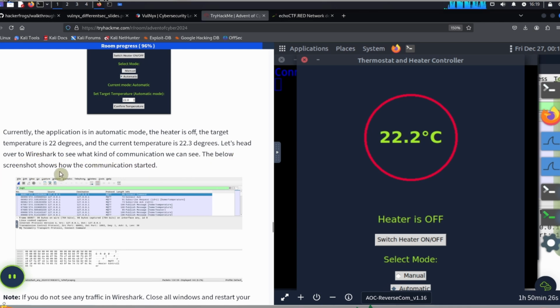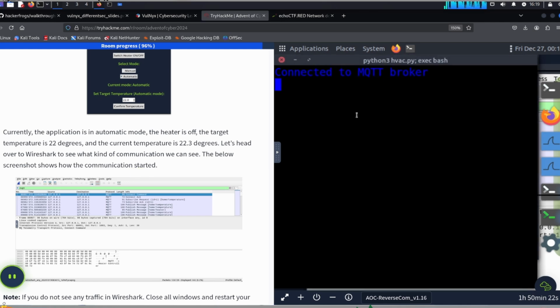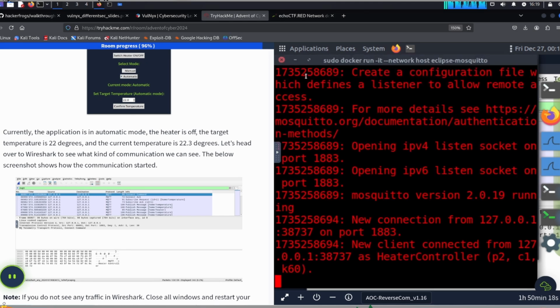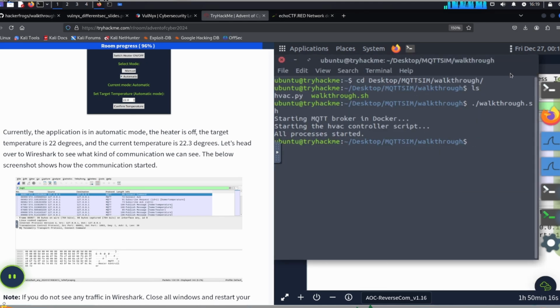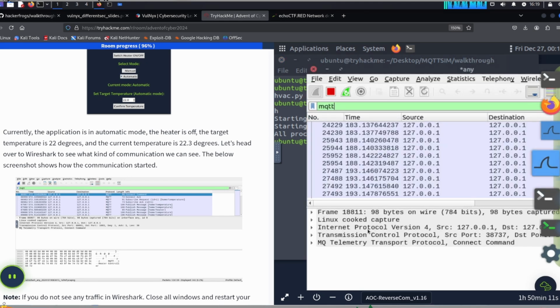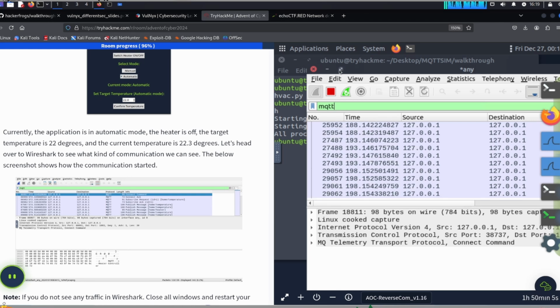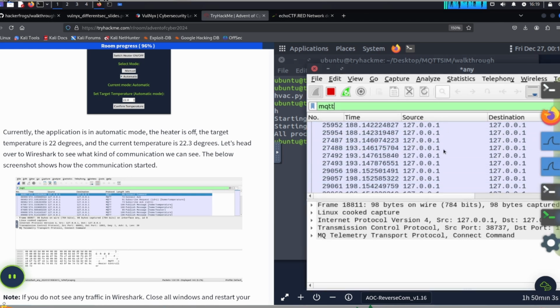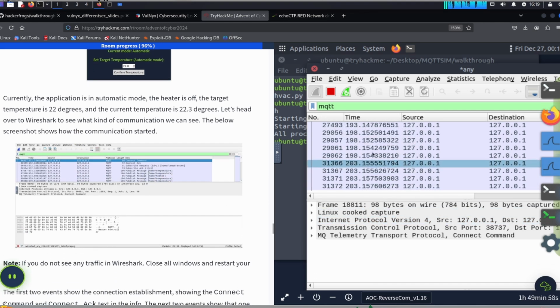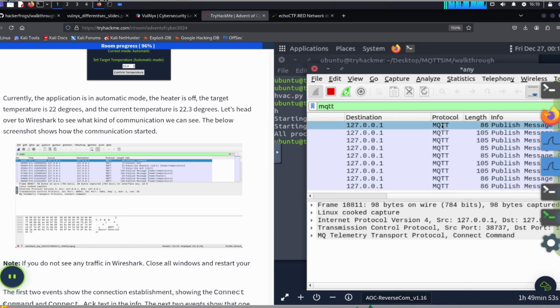The below screenshot shows how our communication started. Okay, so we're just going to minimize all this stuff over here. Minimize these windows. And then let's click on the Wireshark button over here. Okay, so I think we can maximize, doesn't make too much of a difference. But anyways, we see all of this MQTT traffic over here. If we just scroll over, we can see that the protocol associated with these packets is MQTT.